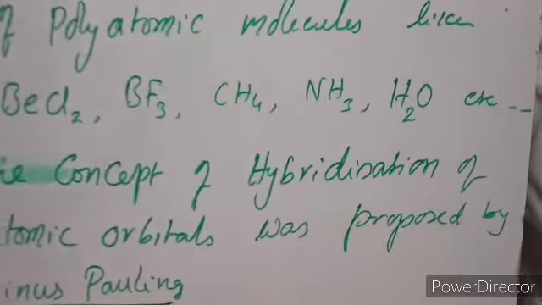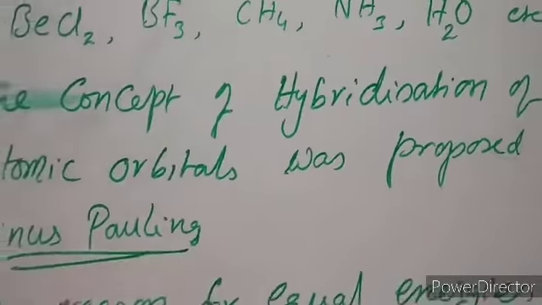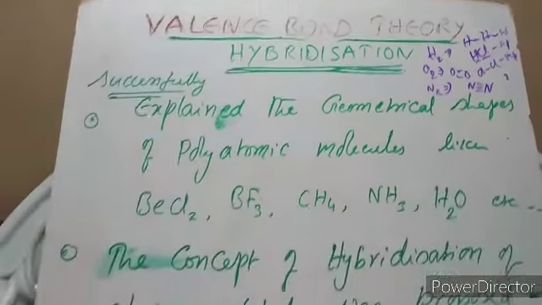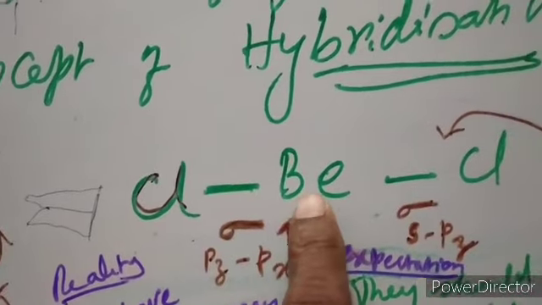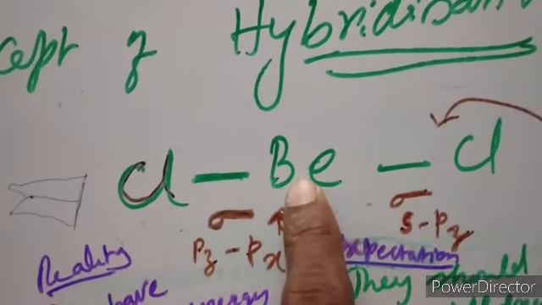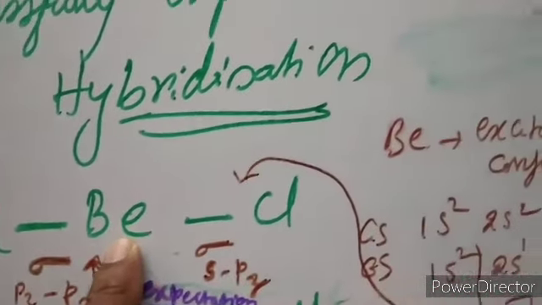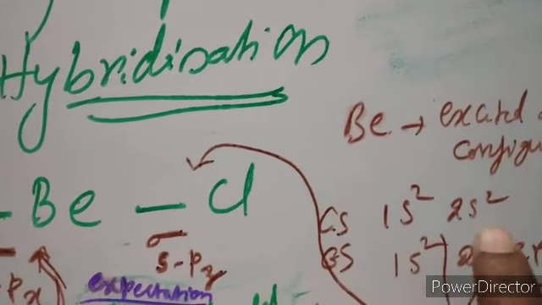Before going to know what hybridization is, let us see the necessity of the concept of valence bond theory hybridization with an example of beryllium chloride. Look at the beryllium chloride molecule. Be is the central atom, and the other two atoms are chlorine. Beryllium's atomic number is 4, and its ground state configuration is 1s2 2s2.